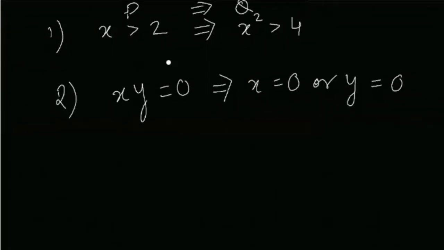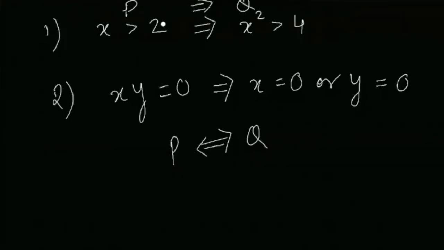Now tell me, in both these cases, do you think we can use the sign of equivalence? What does equivalence mean? That you have P implies Q and at the same time Q implies P. For the first statement, this would mean that if x square is greater than 4, then x will also be greater than 2.